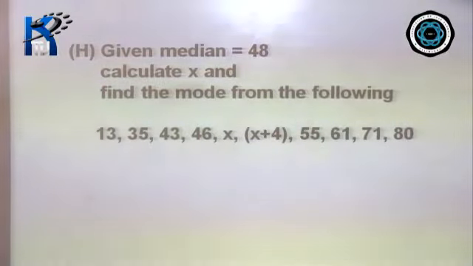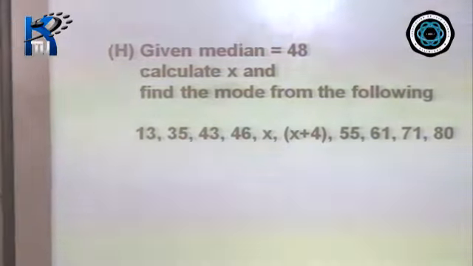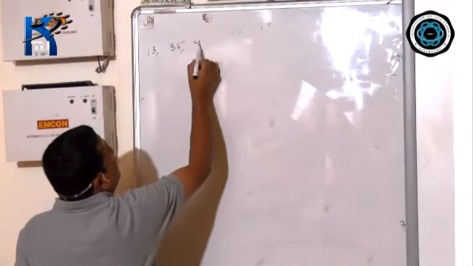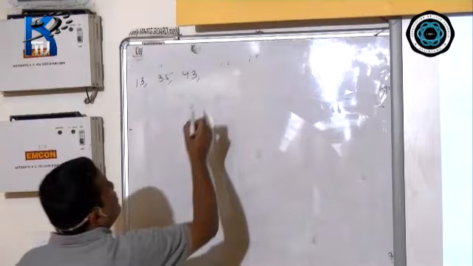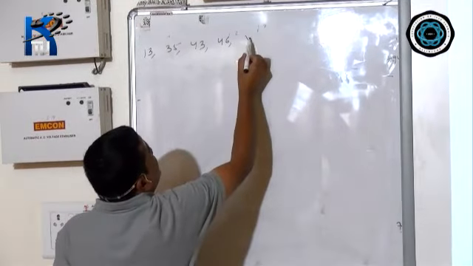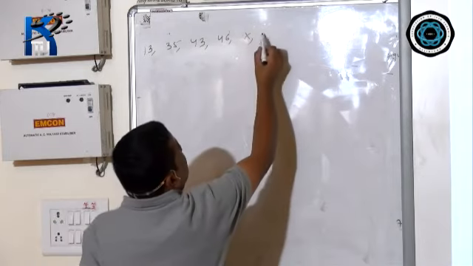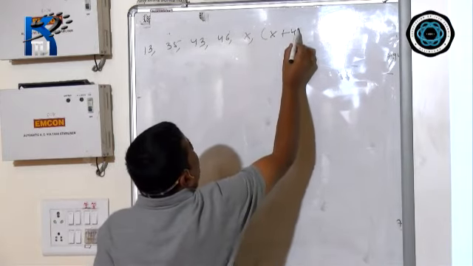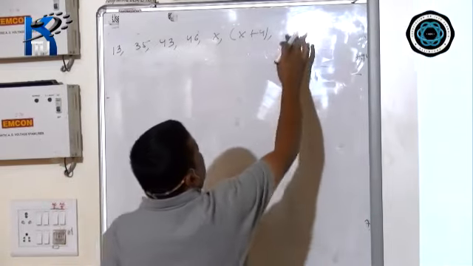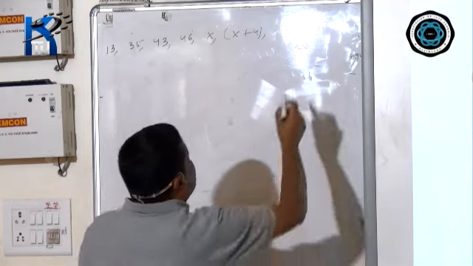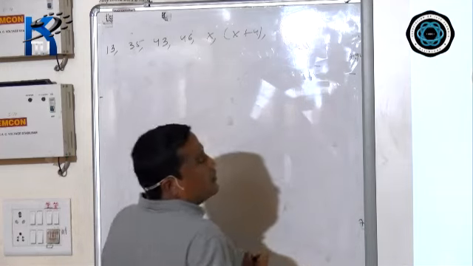You have to find out x, and after getting x, this time you have to find out the mode. The numbers are 13, 35, 43, after that 46, x, after that x plus 4, after that 55, after that 61,